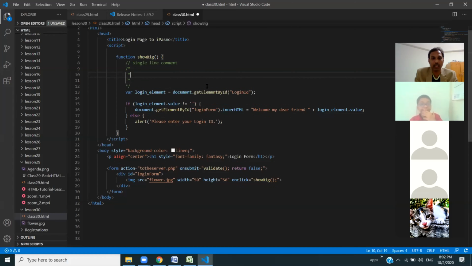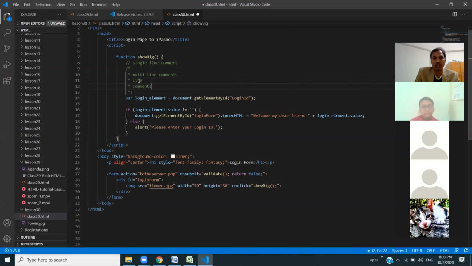This is a multi-line comment, or documentation. The multi-line comment starts with forward slash and star, and ends with star and forward slash. This is the main difference: this is a single line comment and this is a multi-line comment. I remove this part.